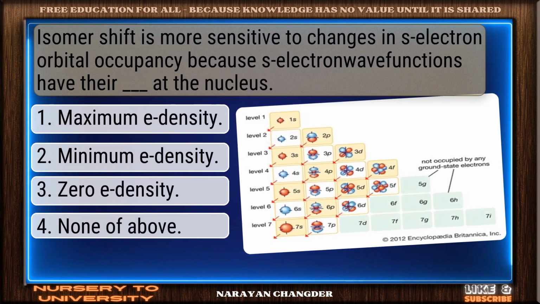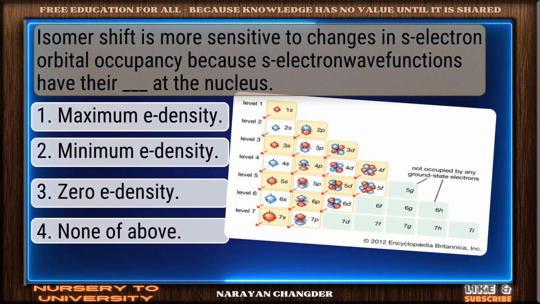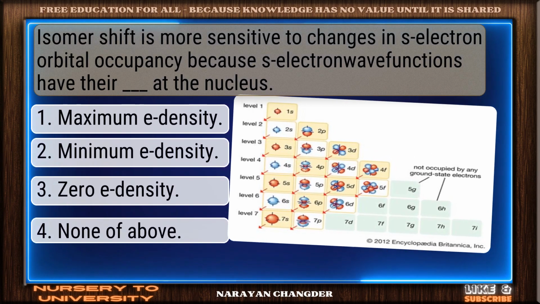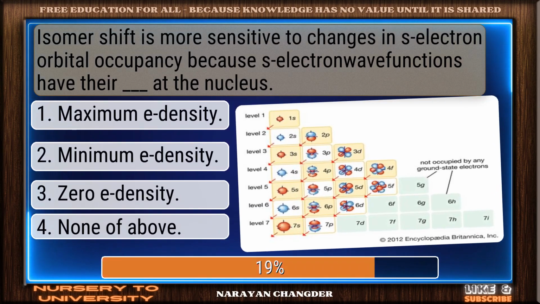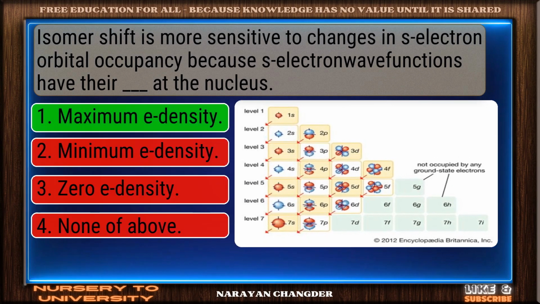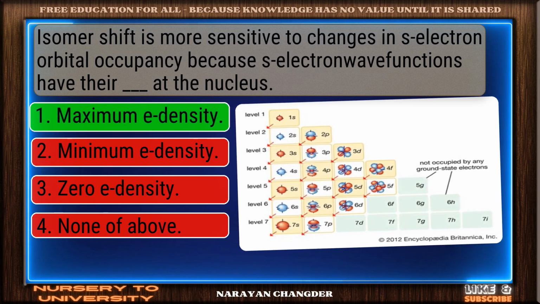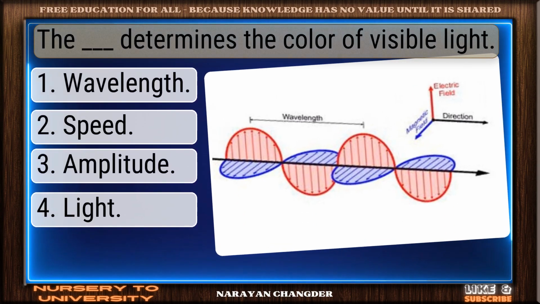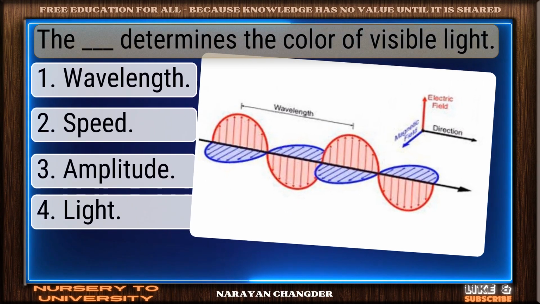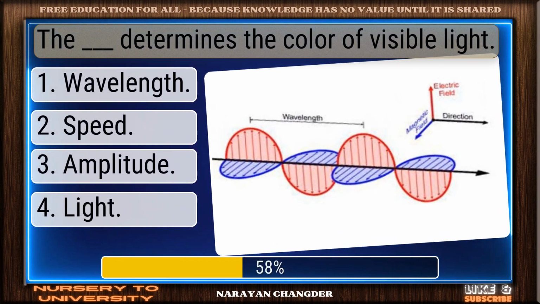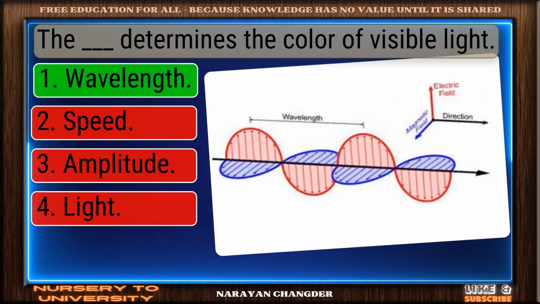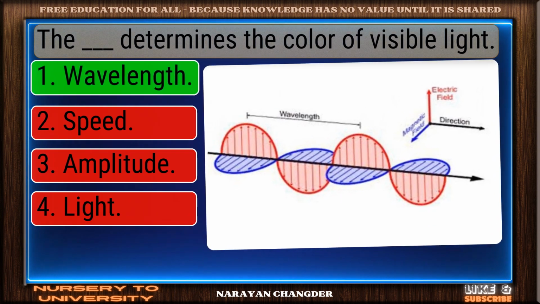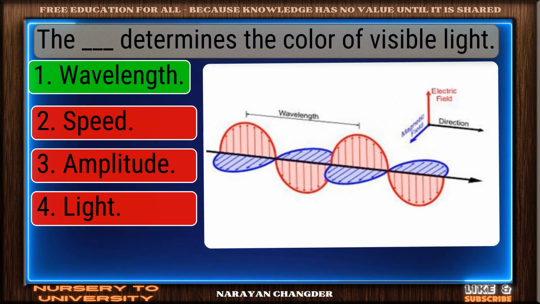Isomer shift is more sensitive to changes in s-electron orbital occupancy because electron wave functions have their dash at the nucleus. Well reasoned. Maximum density is the correct choice. The dash determines the color of visible light. Clear logic. Your choice, wavelength, is sound and 100% true.